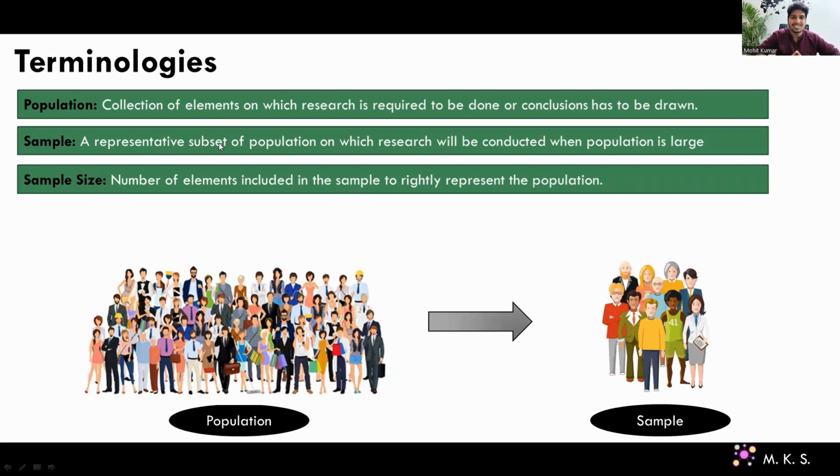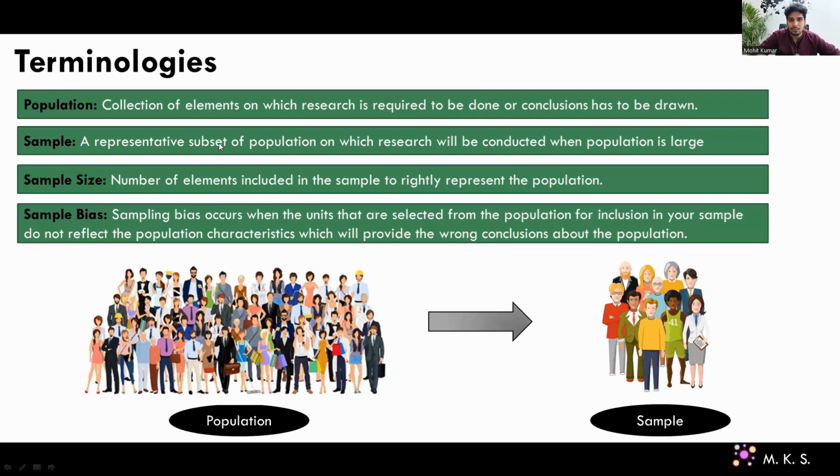So we always try to get a larger sample size so that we can make more accurate conclusions about the population.